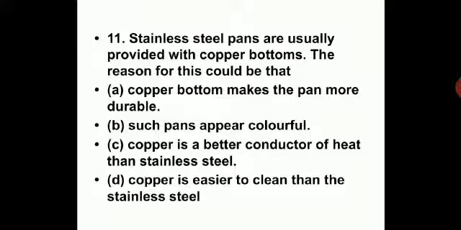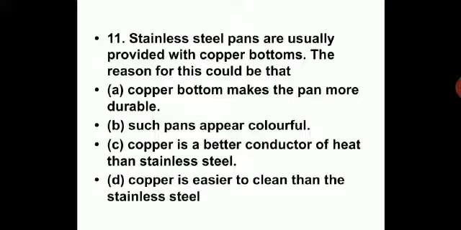First of all, a stainless steel pan is a utensil. A pan is used to cook food. So when you are cooking food, you are using a utensil to cook food. Which property of the utensil will be helpful to you? It has to conduct heat, no? Otherwise, it will not be able to cook food.